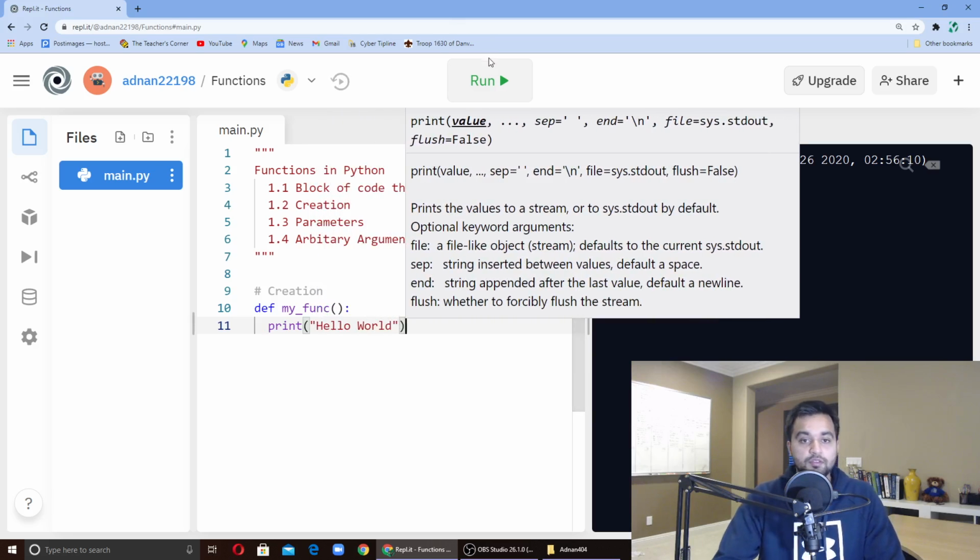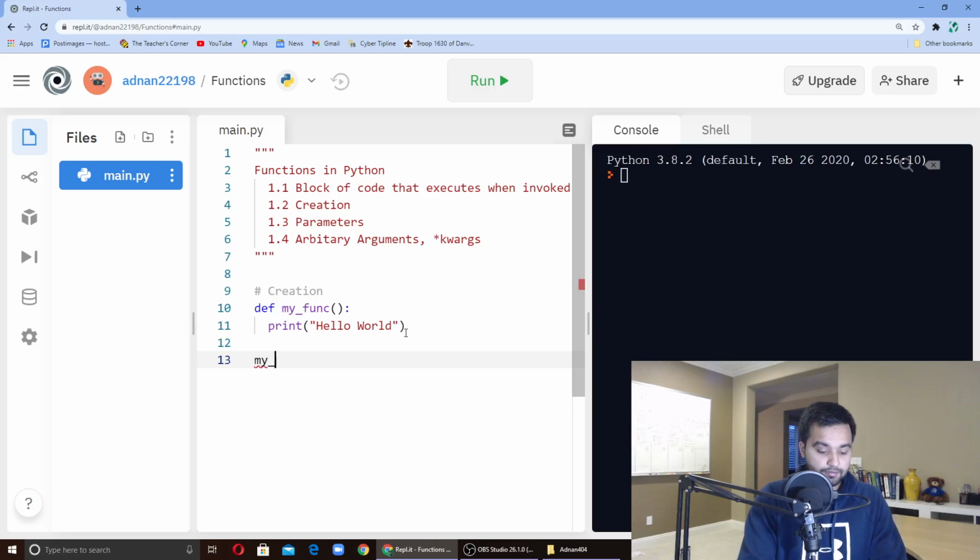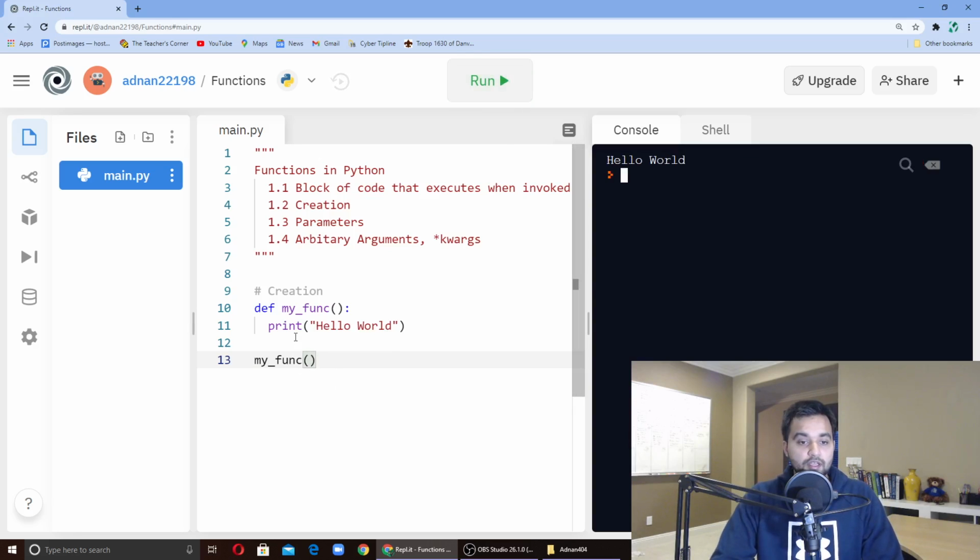And then we can invoke it: my_func. Now I can hit run, and you see how it printed hello world because I invoked the function. Had I not done anything, nothing would output to the console. That's the idea with this whole thing. Okay, so that's a simple function.